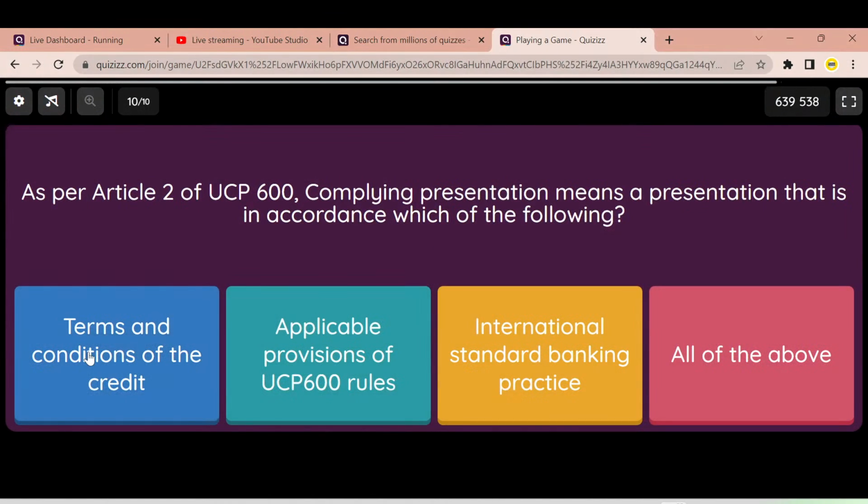Final question. As per Article 2 of UCP 600, complying presentation means a presentation that is in accordance with which of the following? It's fairly an easy question if you had gone through Article 2, especially the definition for complying presentation. You should know the answer for this.